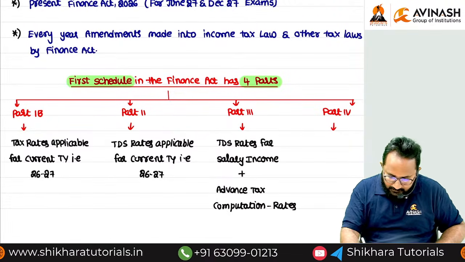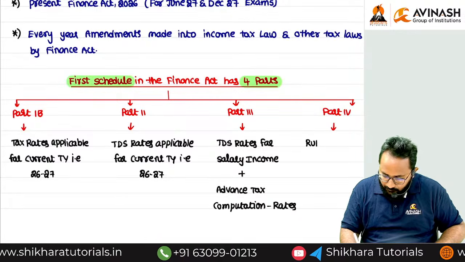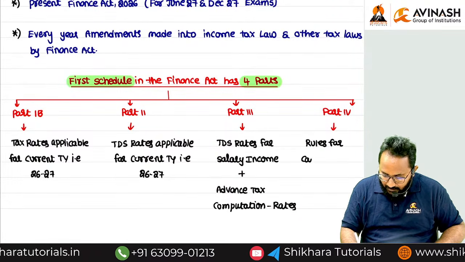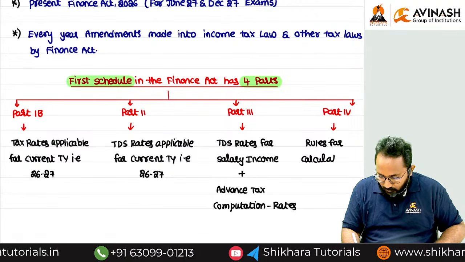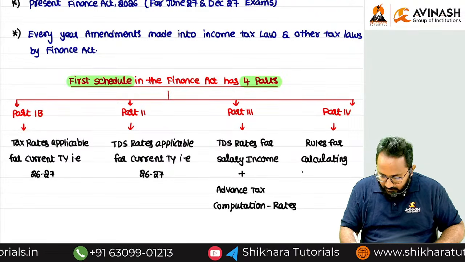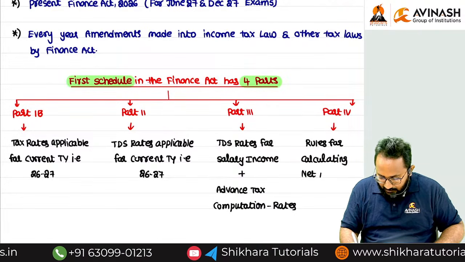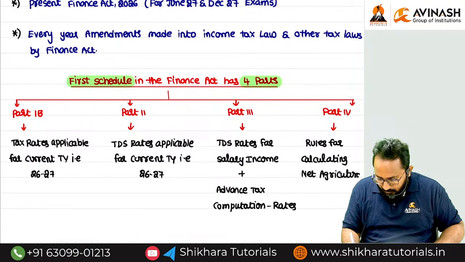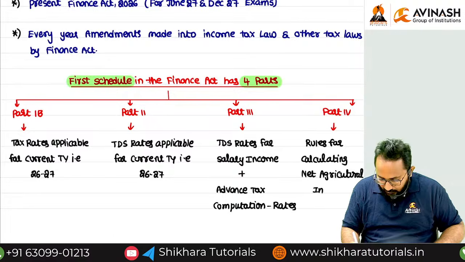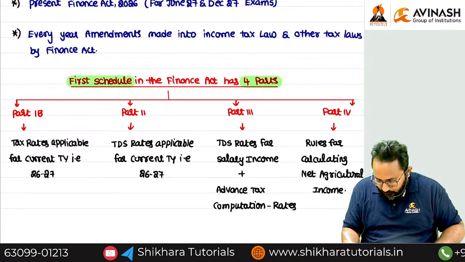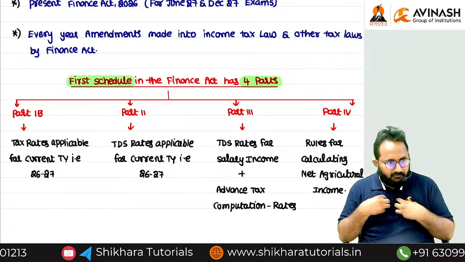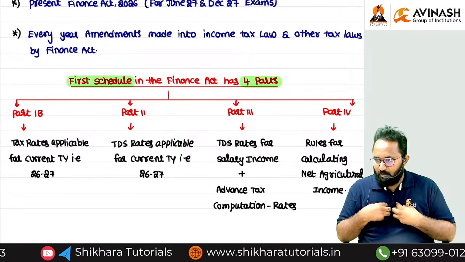Yes, what is that, ma? Rules for calculating net agricultural income. Ma, understood up to now? Sir, for MCQ purposes only.